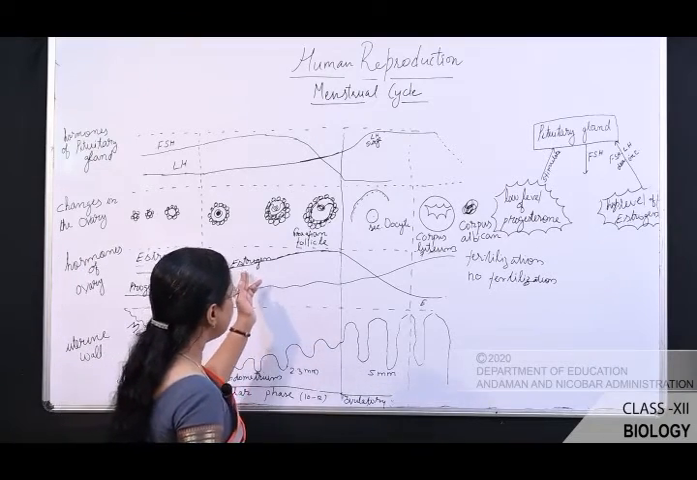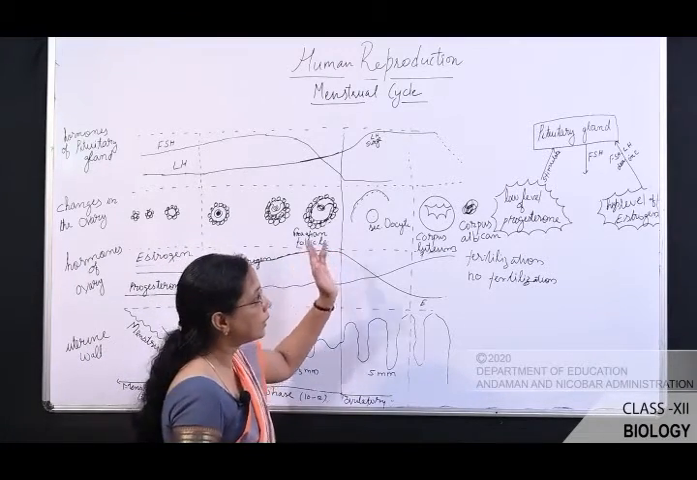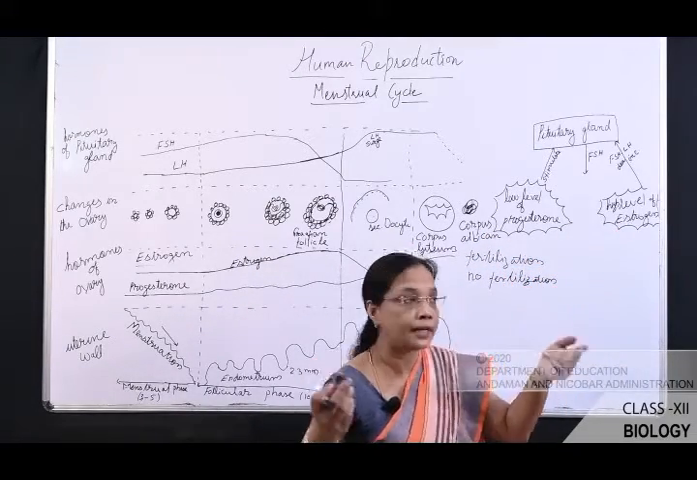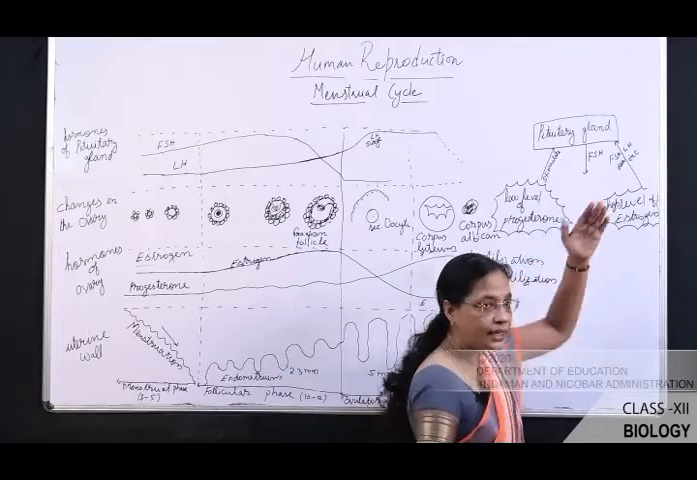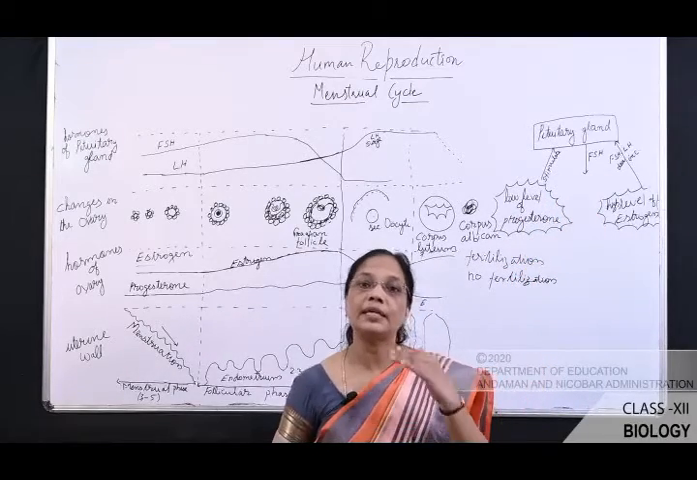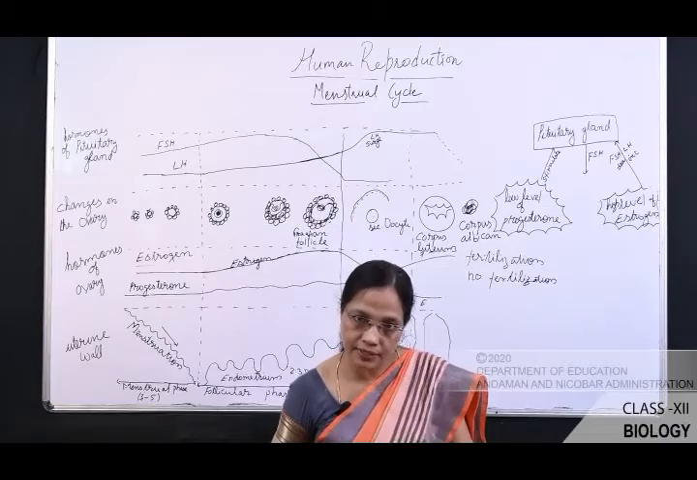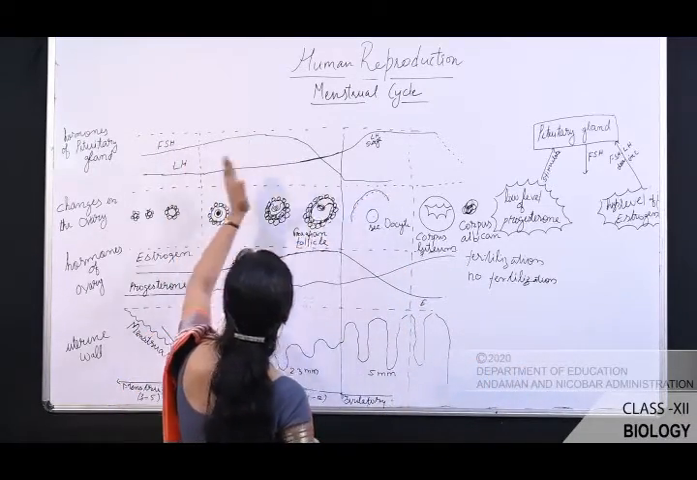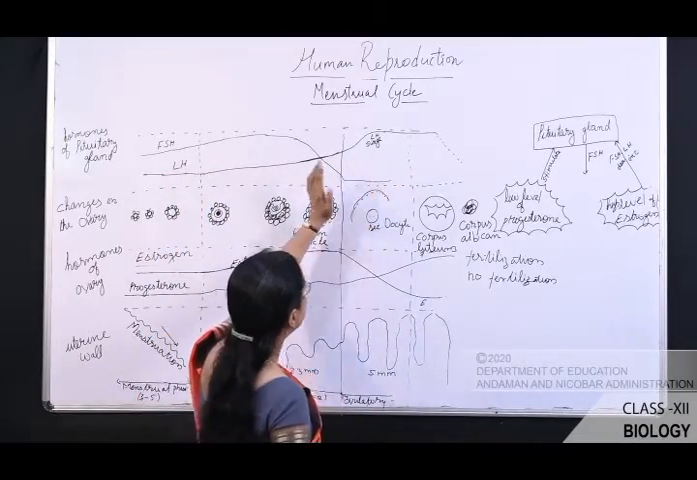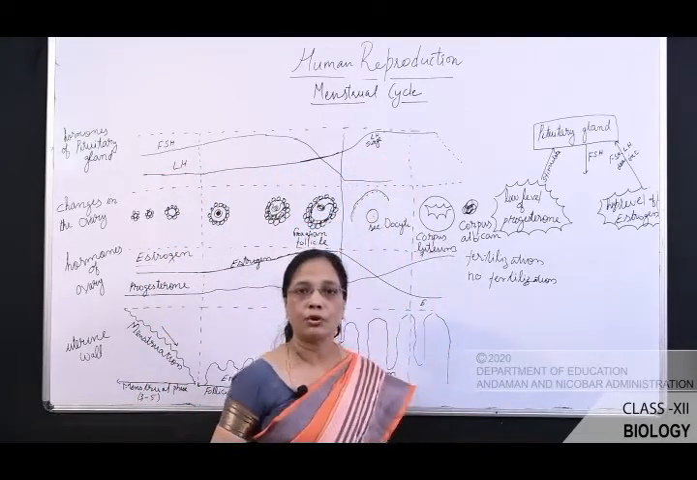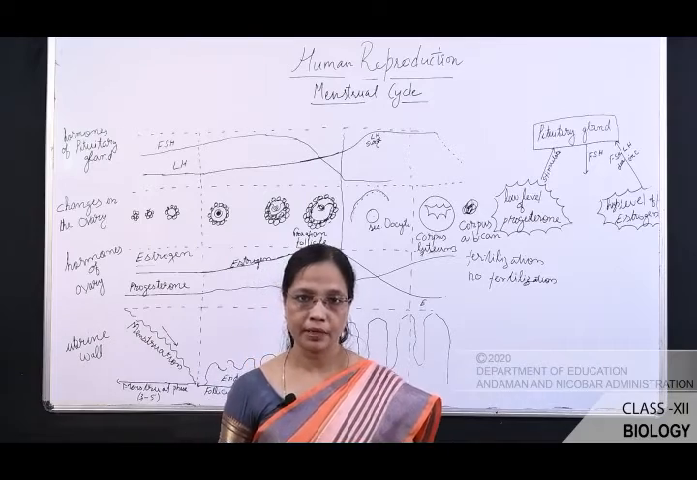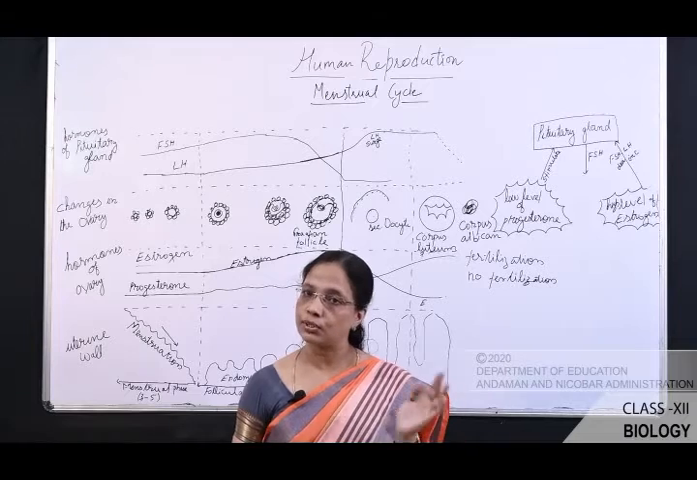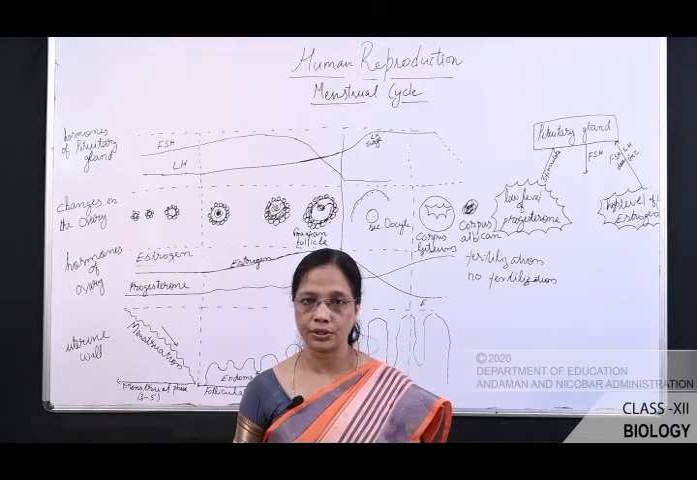When the estrogen level becomes very high, it stimulates the pituitary gland to decrease the FSH and to increase the LH. So the FSH level is reduced and the LH level is increased. The increase in the LH level is known as the LH surge. At this stage, what happened? The Graafian follicle breaks and the oocyte is released, that is known as ovulation.